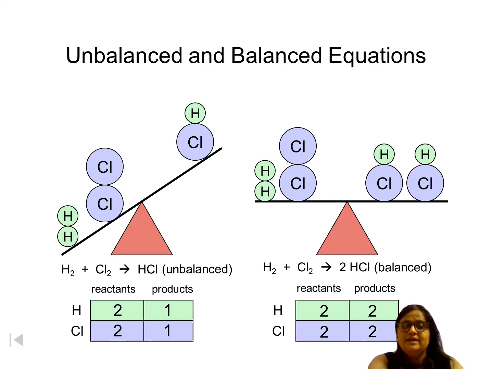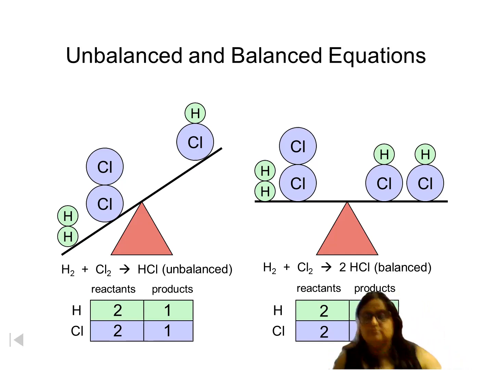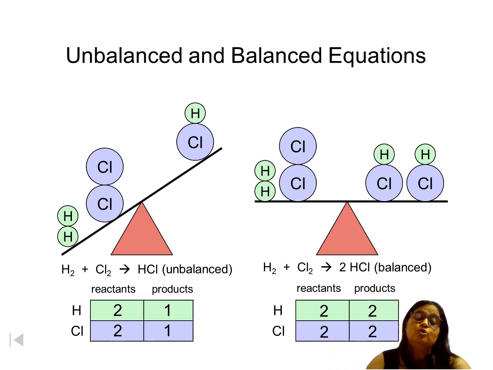See how many H on the reactant side? H2, 2 atoms. On the right hand side, how many atoms of H do we have? That is 1, right? Okay, balance नहीं है, equal नहीं है. Let's go for chlorine also. On the left hand side, how many Cl? 2 atoms. On the right hand side, 1. So completely unbalanced equation. That's why आपको tilt दिख रहा है. Now let's make it balanced. Okay? So balance कैसे करेंगे?